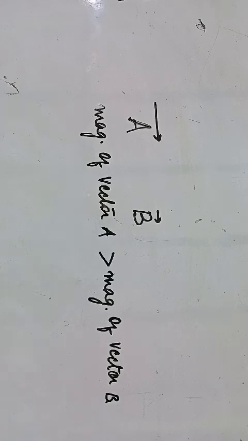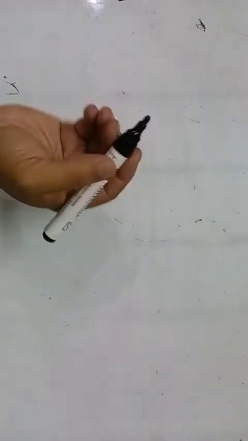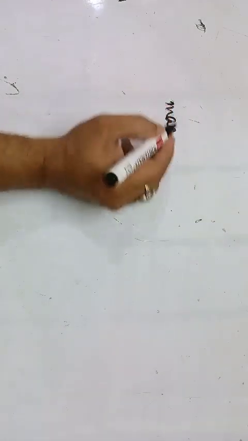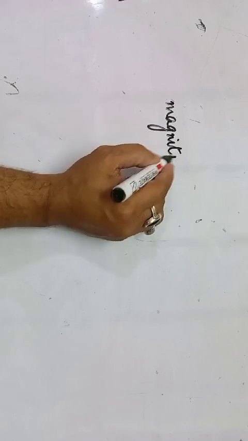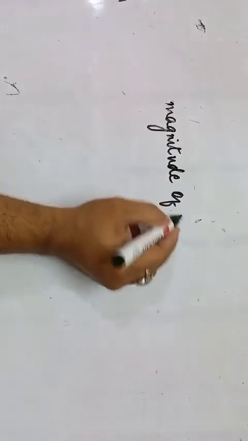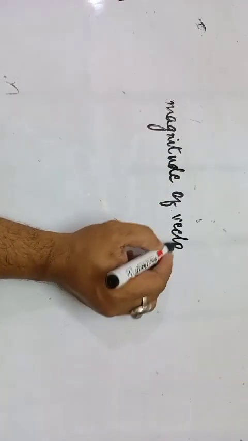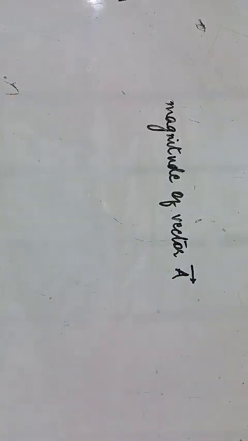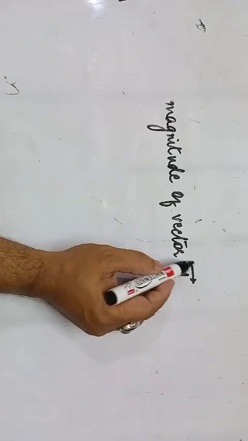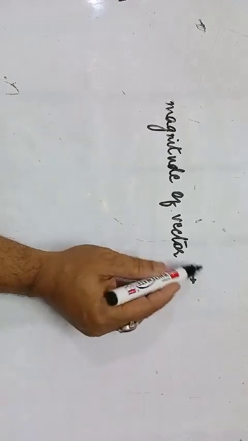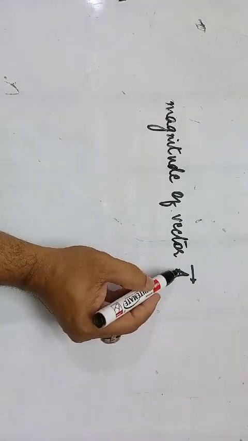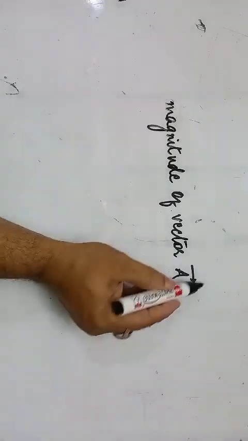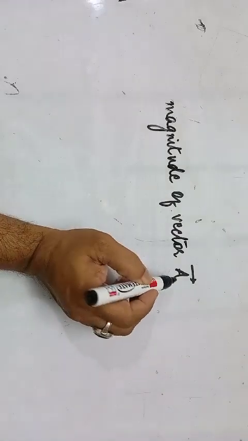Then comes the third thing: what if you want to know the magnitude of vector A? Now we have understood that this is the way we represent a vector A. We write the letter A with an arrow at the top, which represents both magnitude as well as direction.